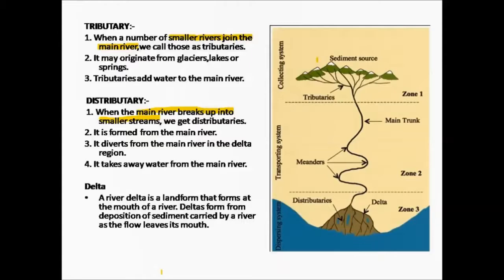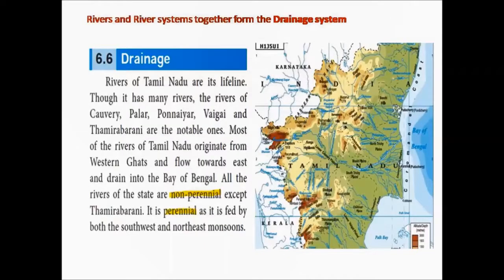In this delta region, the river deposits all its sediments which they carry along, and it forms a typical triangular shape. Hence, it is named as a delta. This delta region is very fertile and helps in cultivation. Rivers and river system together forms the drainage system. We will start with the drainage system of Tamil Nadu.